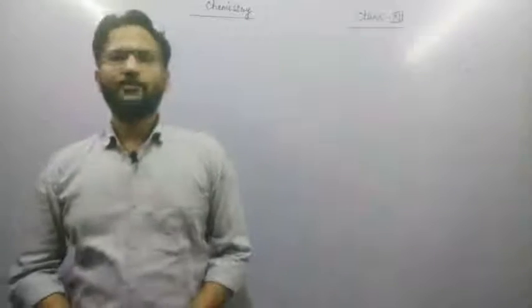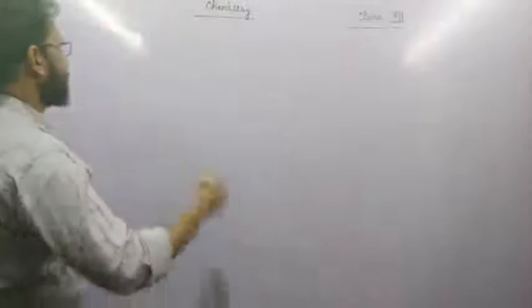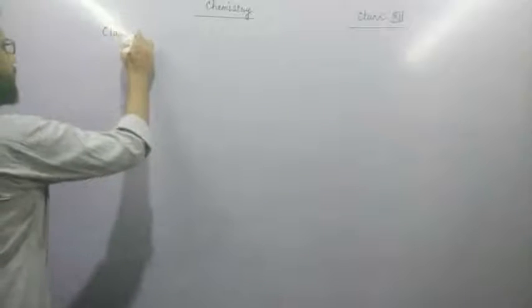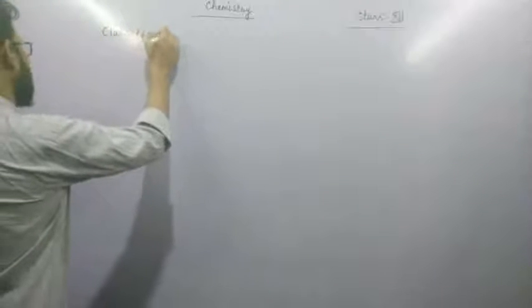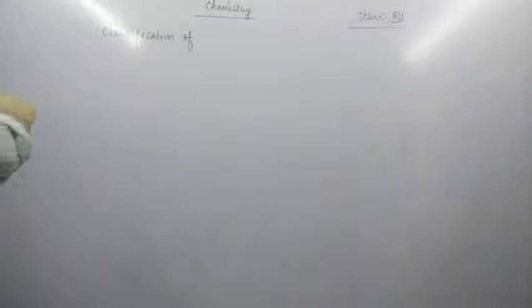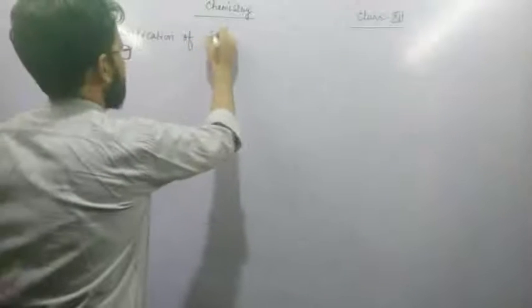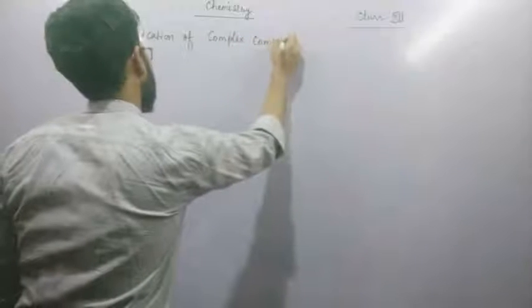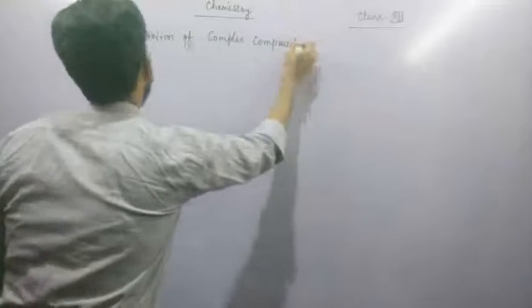And the next topic is classification of complex compounds. Complex compounds can be divided into two categories.